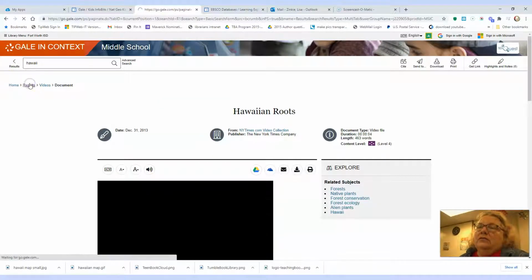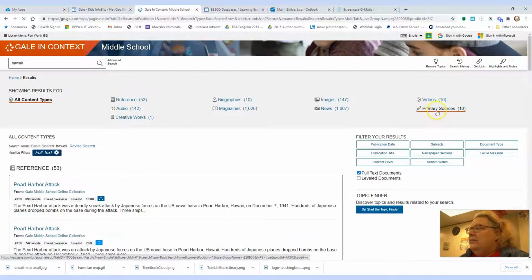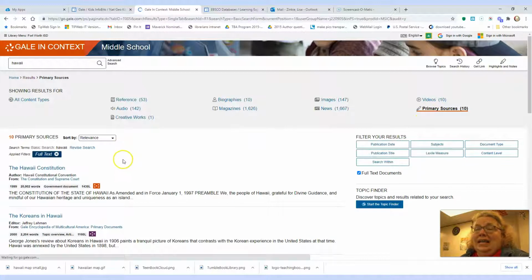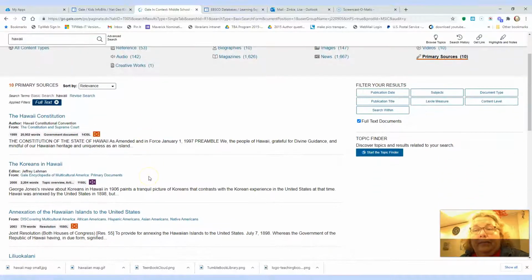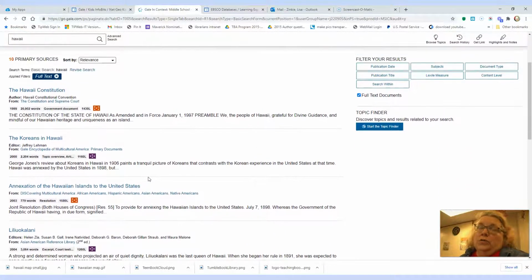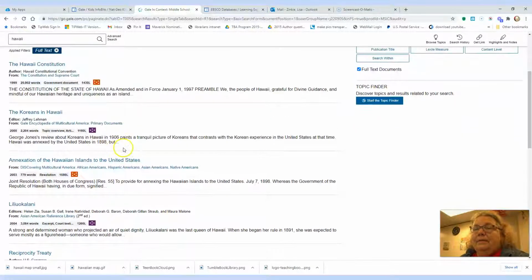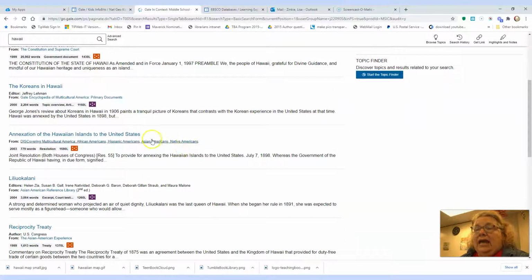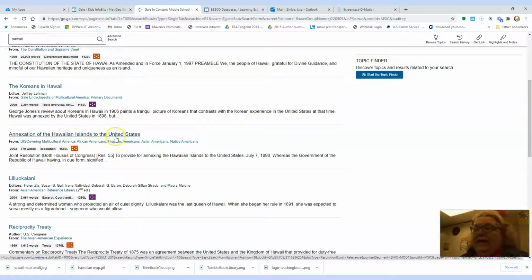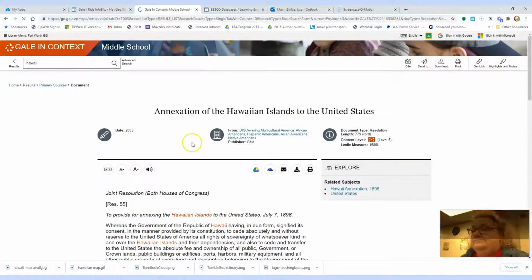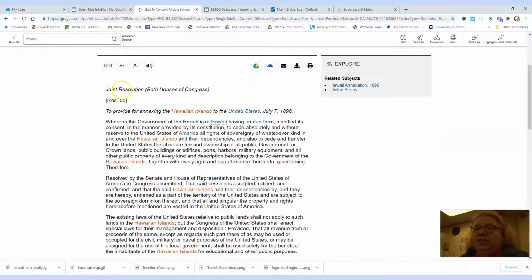All right, let's go back to results. So I don't have to put in Hawaii again. Let's look at primary sources. Again, primary sources are awesome. They are accounts from people who were there, or they're the documents or the words that were used at that time. Let's look at annexation of Hawaiian Islands to the United States. Okay, so this is a joint resolution, which, again, this wasn't the original paper, but it's the original words, and that's why it's a primary source.